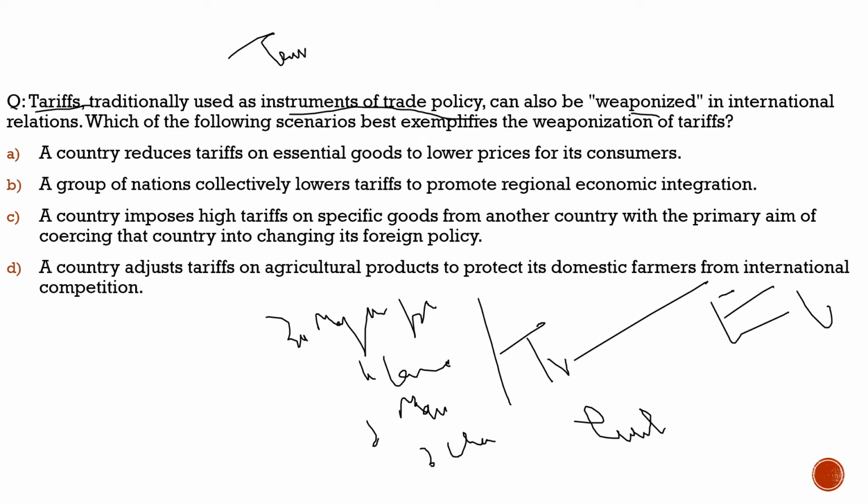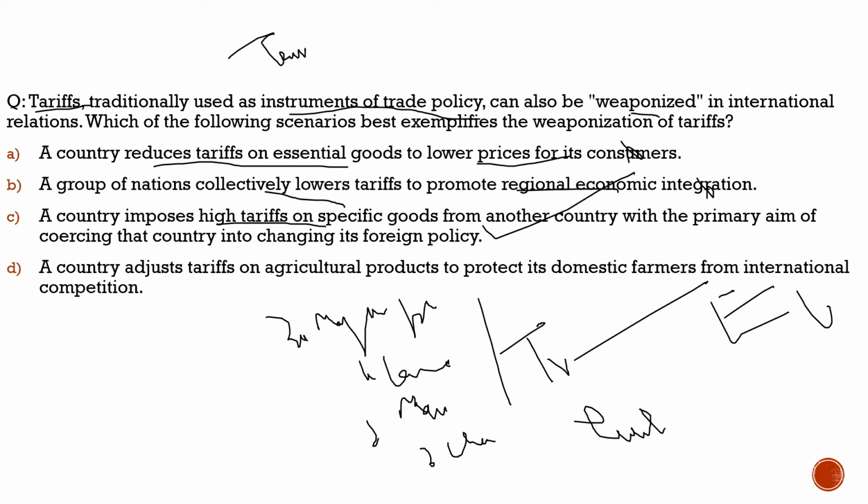First statement, a country reduces tariff on essential goods to lower prices for its consumers. Totally incorrect with respect to the question. Second statement, a group of nations collectively lower tariffs to promote regional economic integration. Even though they do, with respect to this question, it is incorrect. Third statement, a country imposes high tariffs on specific goods from another country with the primary aim of forcing that country into changing its foreign policy. 100% correct. So with respect to this question, the correct statement would be option C.